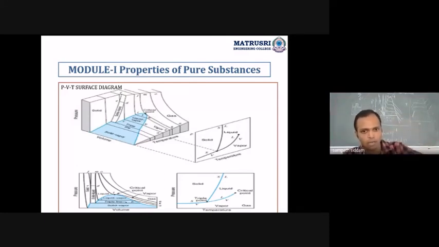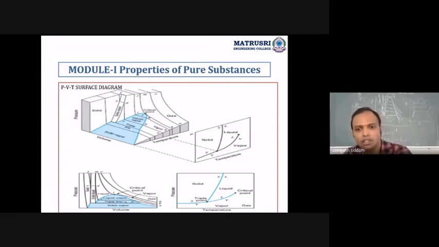All the parameters are varying according to your temperature and pressure. Only in the dome, where you have your liquid and vapor zone, both pressure and temperature are fixed, and specific volume will be varying. That gives you the exact state of the particular system.